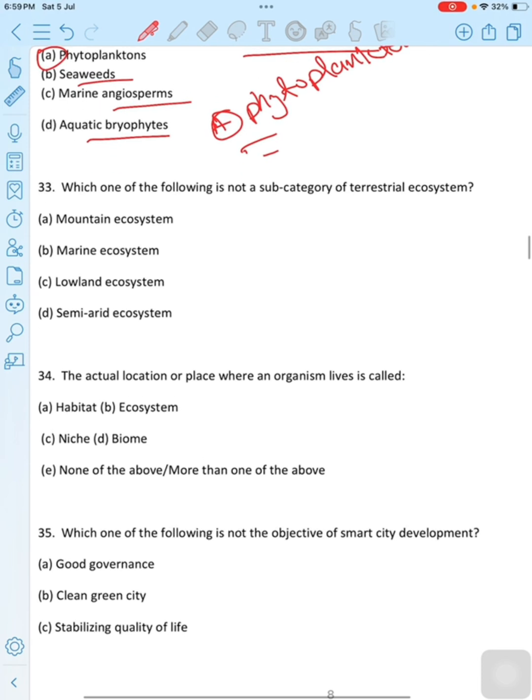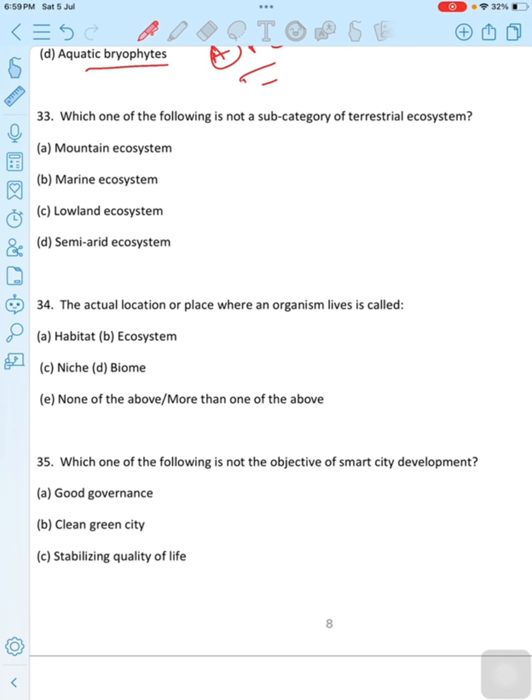Move to the next question. Which one of the following is not a subcategory of terrestrial ecosystem? First option is mountain ecosystem, second is marine ecosystem, third option is lowland ecosystem, last option is semi-arid ecosystem. Then the correct option is option B, marine ecosystem.